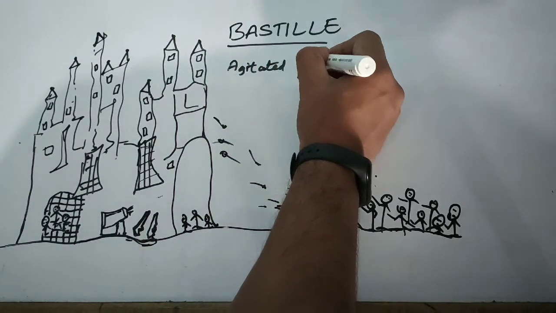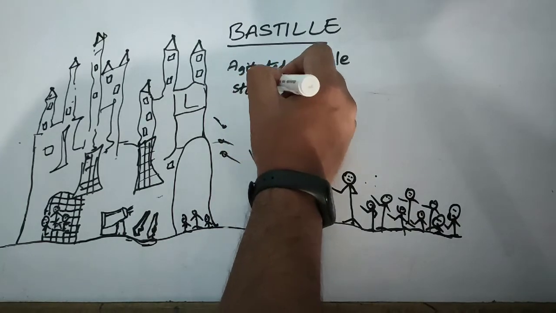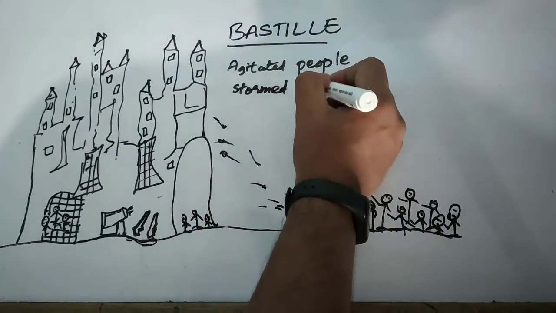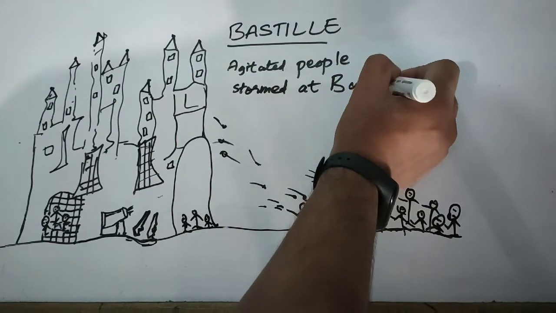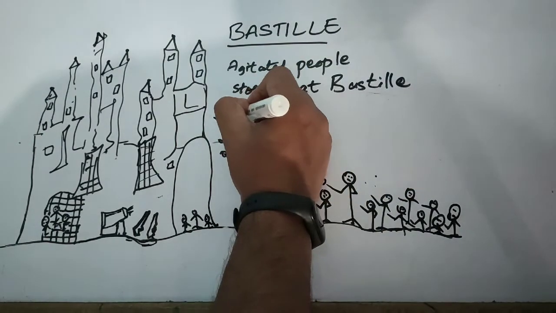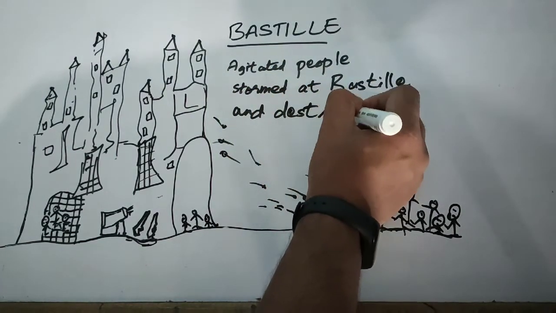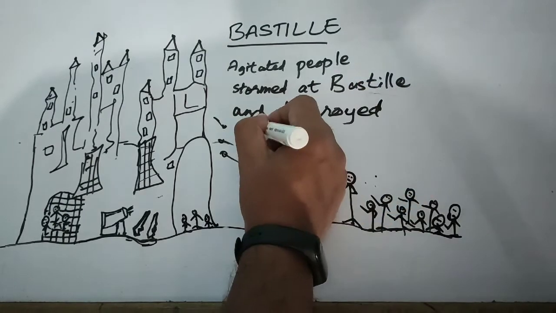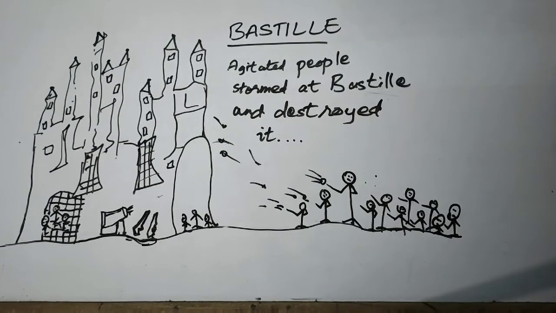Common people started agitating against the autocratic rule of the monarch. Hence, on 14th July 1789, the agitated crowd stormed the Bastille, which stood for the despotic powers of the king. All kinds of criminals, weapons, and war arsenals were kept at the Bastille. That is why the Bastille was very, very important for the king.